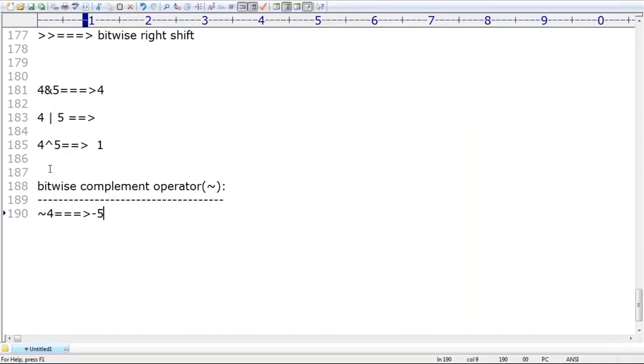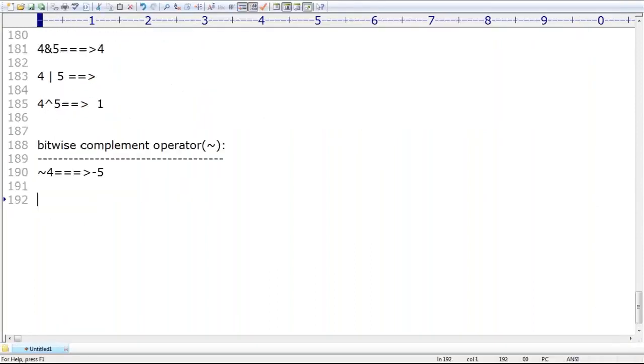Very simple, sir. Assume 4 is going to be represented in 32-bit. Even if you are not getting it, don't worry. For the people who can think, it's a matter of 2 minutes. I want to provide an overview, I'm not going to explain in depth. This level you are not required to worry about at all at first.